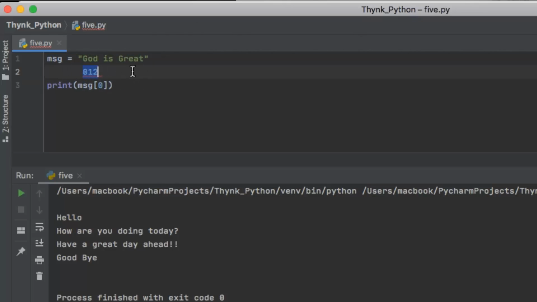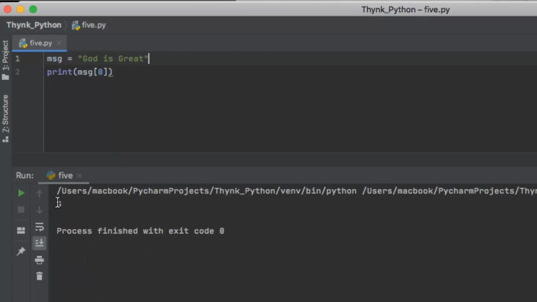So let me delete this. Alright, and hit print. G. So we have a G here. That means at the 0th index there is a G. Similarly, if I change the index, let us say I give it 1, I should have an O in the output. So let's see. There's an O. Beautiful, right? That is how indexing is done in Python.